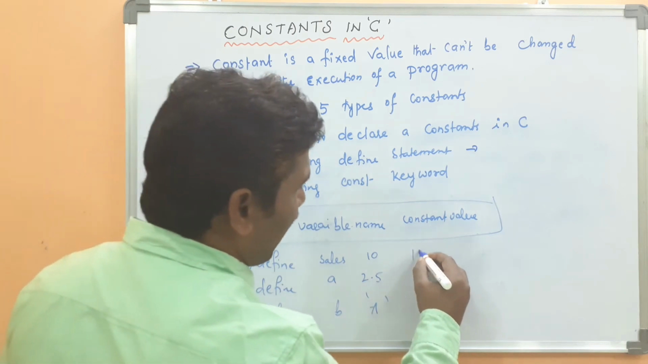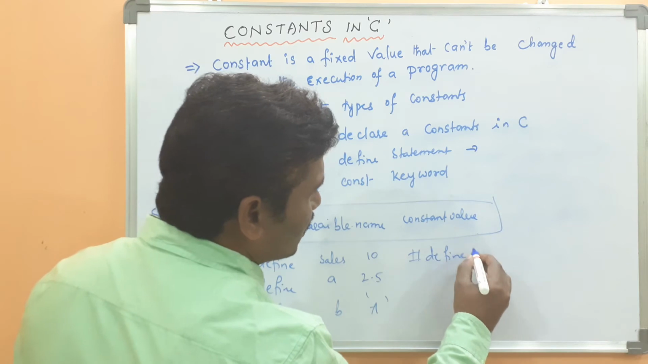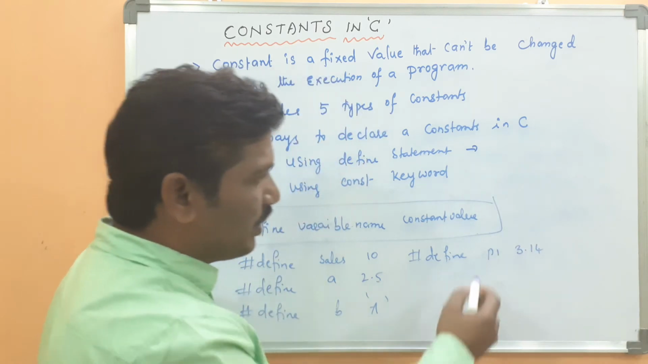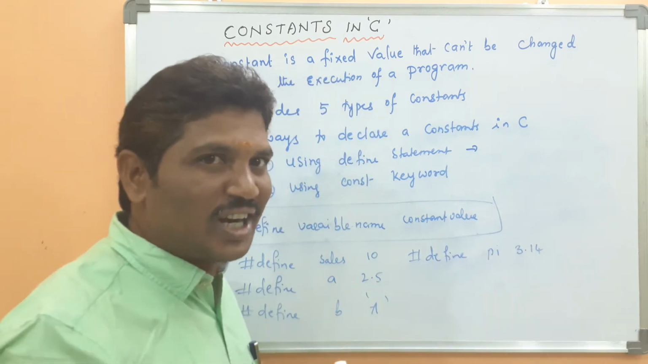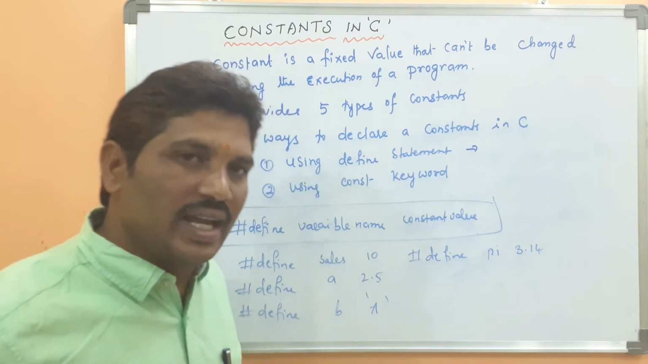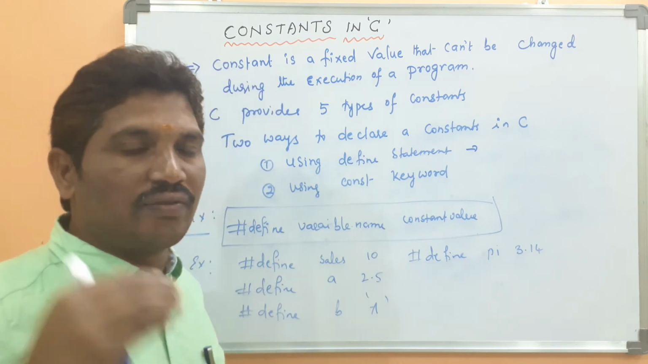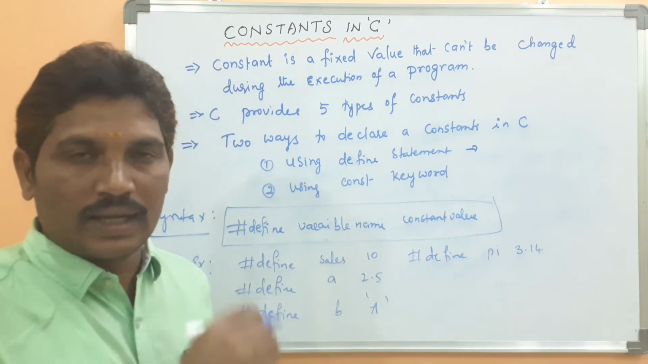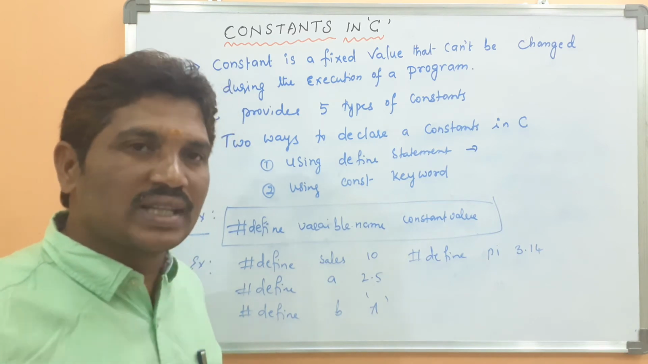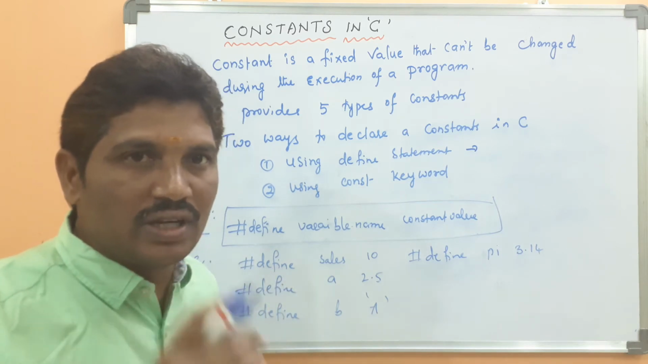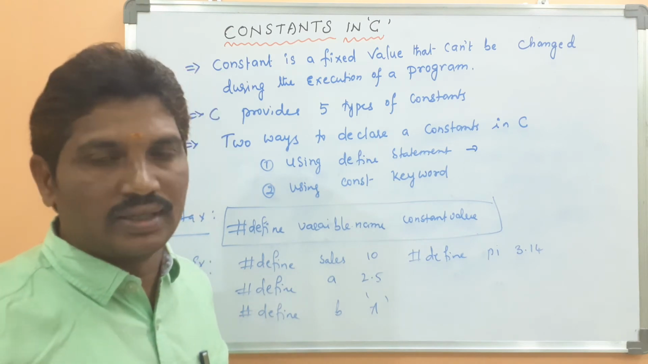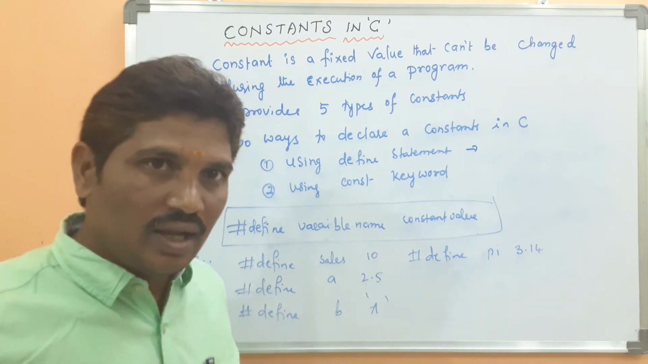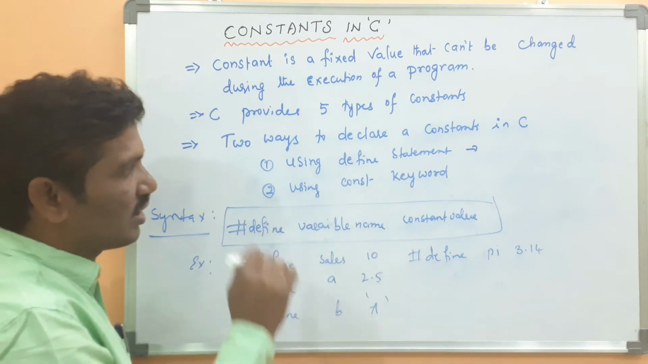For example, we use a defined constant in such cases: #define pi 3.14, because the pi value is fixed and can't be changed. If you want to find the area of a circle, pi r square, at that time the pi value is required. Then pi value can be declared as a defined constant. That value can't be changed. If you try to modify the value of the constant, the compiler will display an error. Because the constant value is fixed, it can't be changed during the execution of the program. This example is called a defined constant.